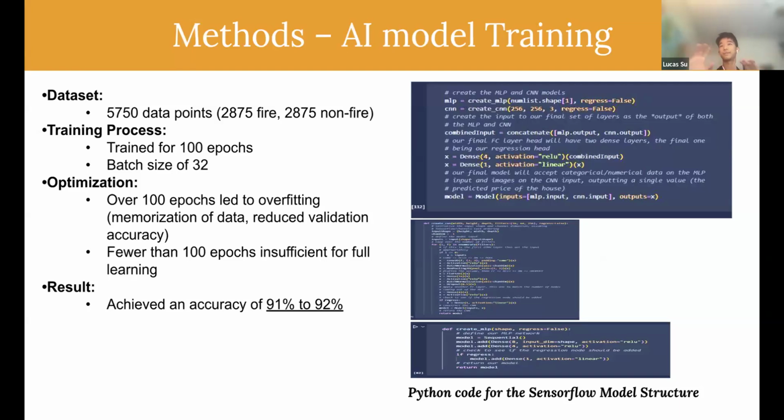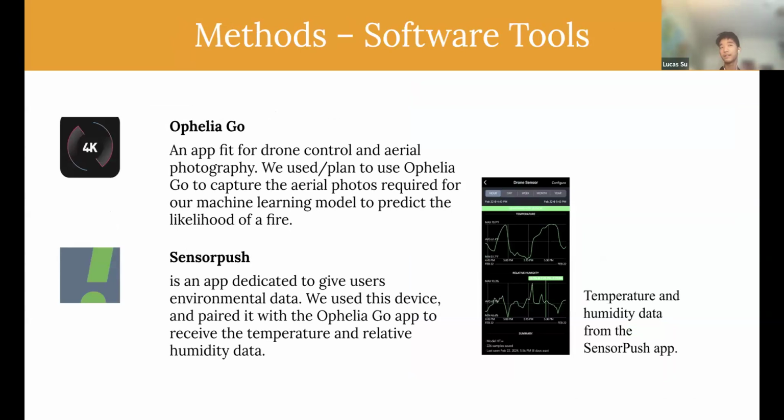So here's a piece of the code. It's really long. Like I said, we used 5,750 data points with 100 epochs with batch sizes of 32, because we found that 100 epochs was the most optimal amount. And we achieved an accuracy of around 92%. We used Ophelia Go and Sensor Push. These are the two other apps that we used for the temperature, humidity, and the drone.